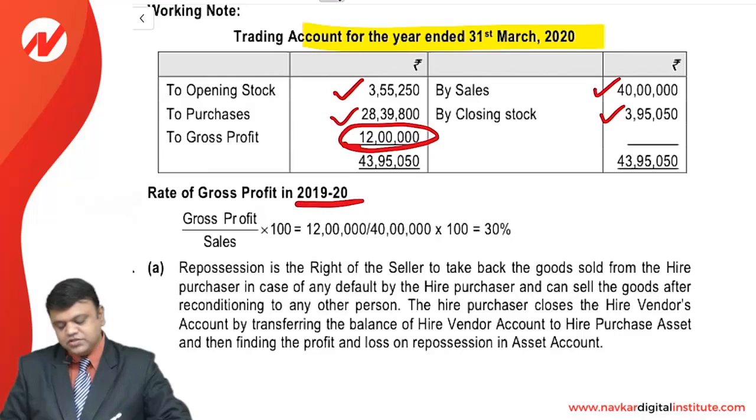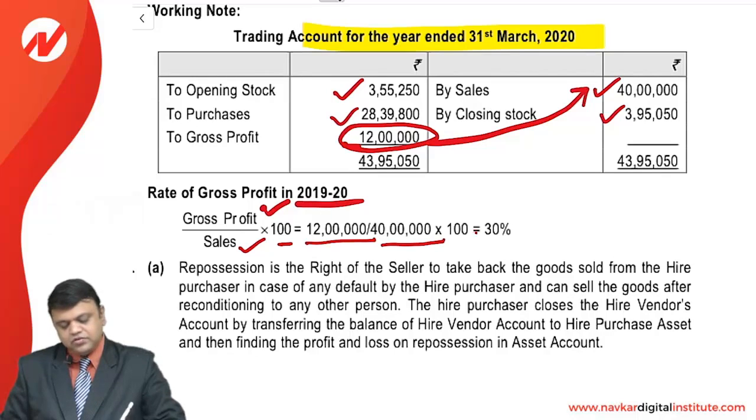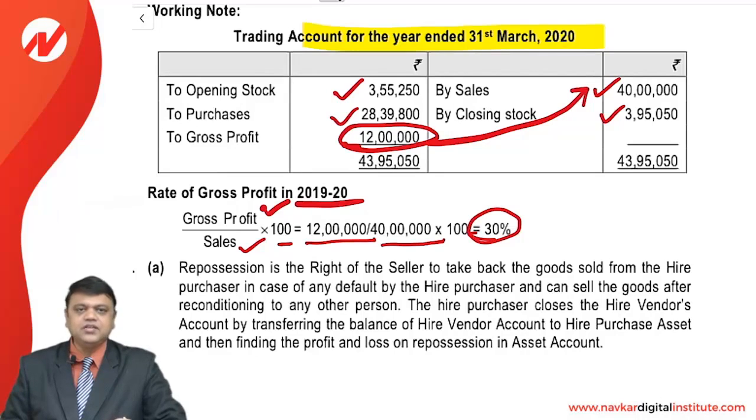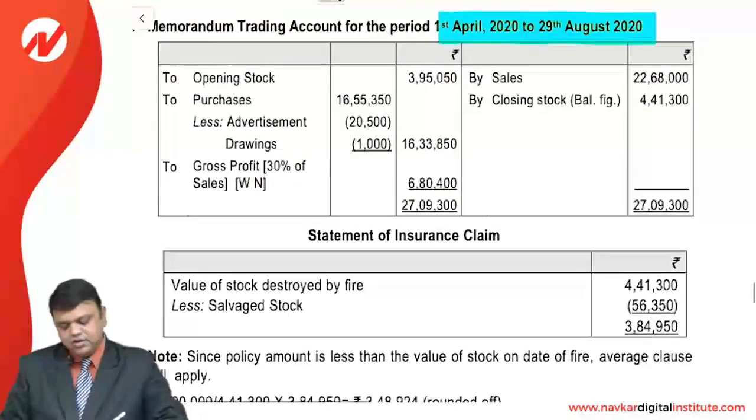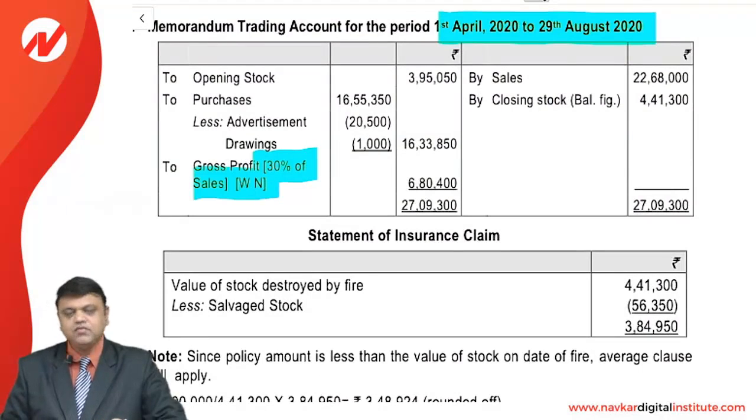The formula of GPR is GP upon sales into 100. So GP is 12 lakh upon sales 40 lakhs into 100. So the 30% GPR that we arrived at in the last year is to be applied even in the current year. So in the current year, we will apply 30% GPR, as we have calculated on the basis of the last year.